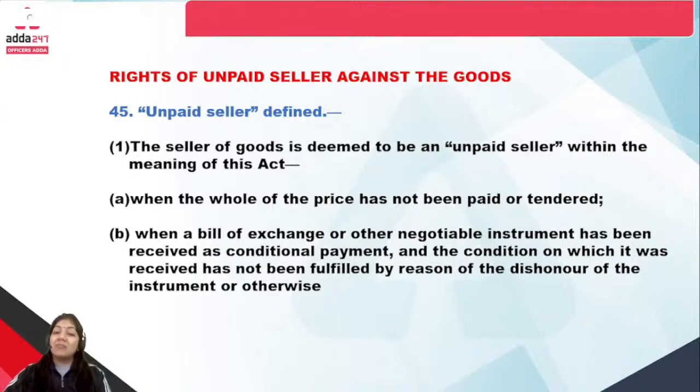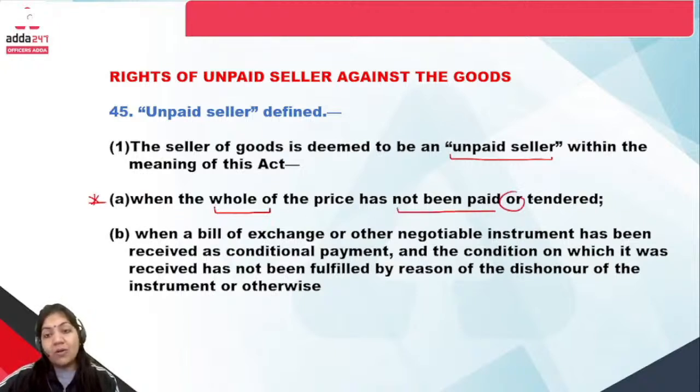Now what is the unpaid seller definition in the SOGA Act? See, the seller of goods is deemed to be an unpaid seller within the meaning, two points are there. The first point: when the whole of the price has not been paid or tendered. The first one is the price is not paid.